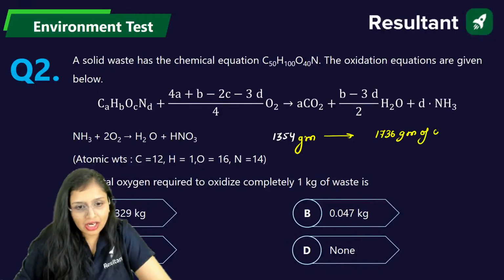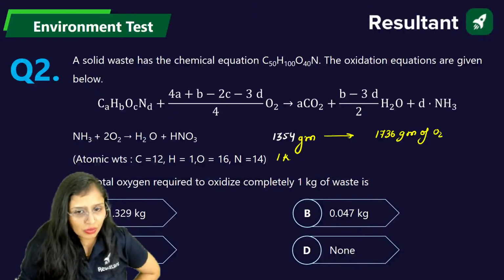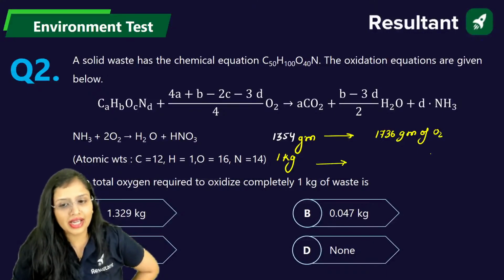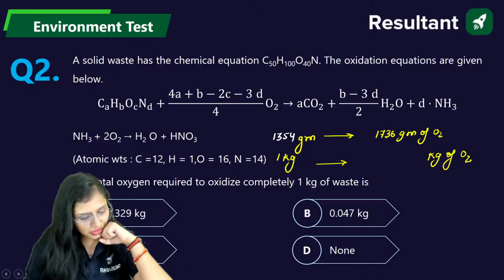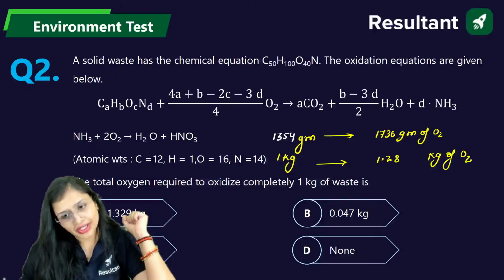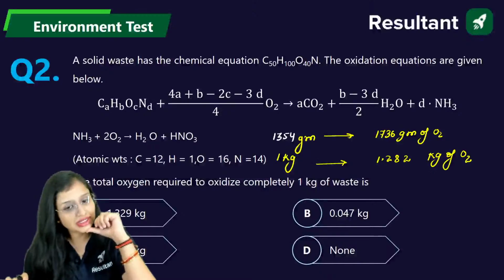Correct? Now, in the question, how much is given to you? 1 kg. So, 1 kg of this waste will require how much oxygen? You can calculate. Grams and grams will get cancelled out. You will get that much kg of oxygen required. How much will it come? 1.282 kg.